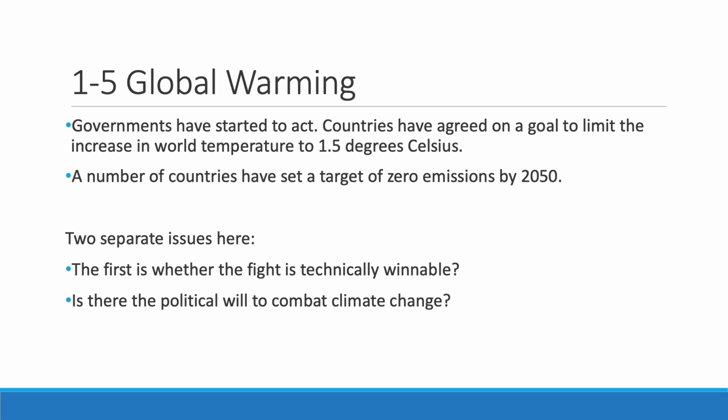There are two separate issues here. The first is if the fight is technically winnable, whether production can be changed in a timely way to reduce and eventually eliminate emissions. The answer is probably yes. Technological progress in green energy has become extremely fast. The cost of producing a watt using solar panels, for example, has fallen from $100 in 1975 to $5 in the year 2000 to 25 cents in 2021.